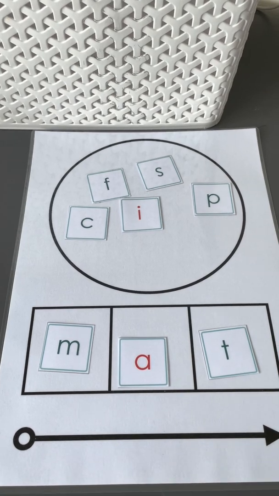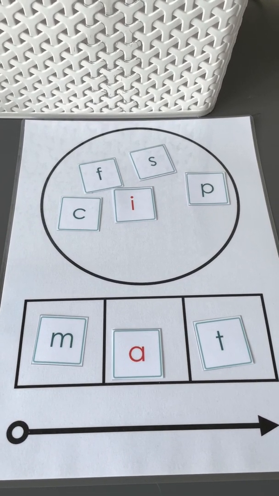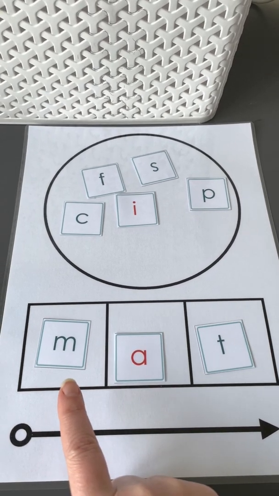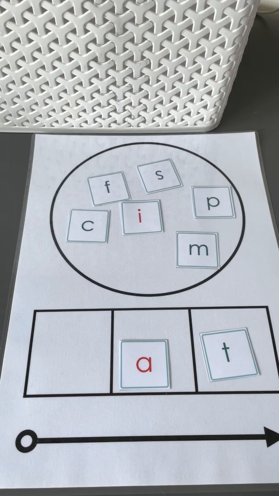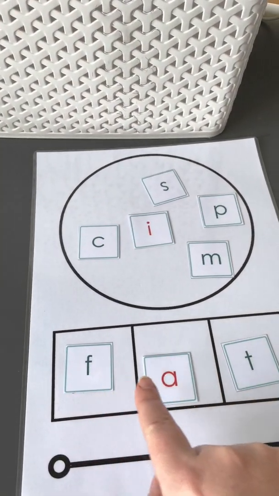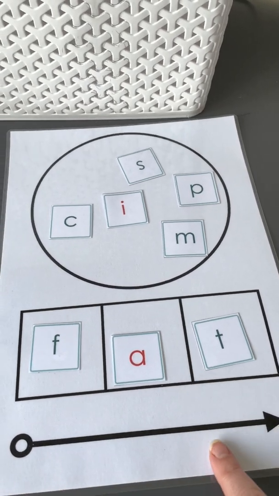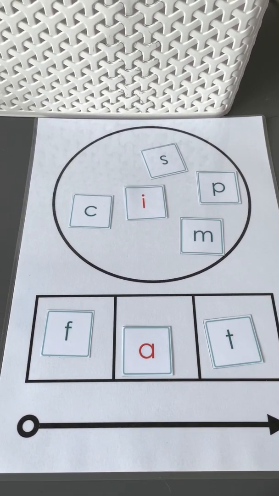At, mat. Now I want you to change mat to fat. Oh, that's not right. What do we need to swap in? Fat. At, fat.